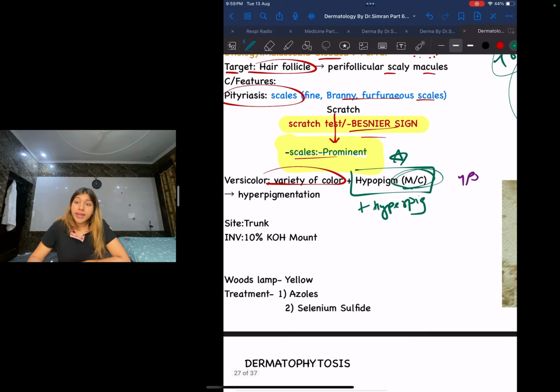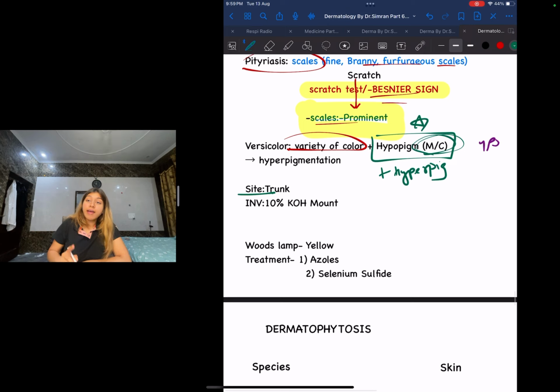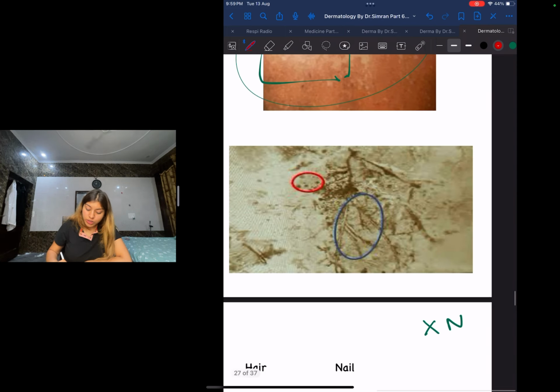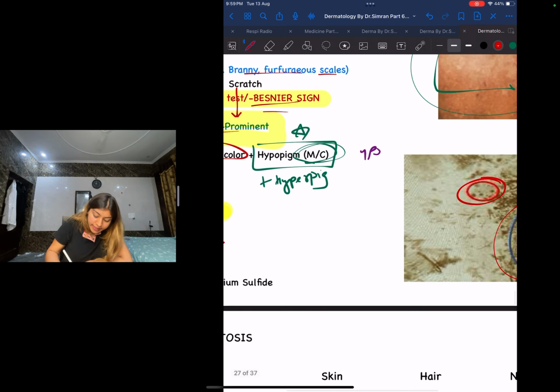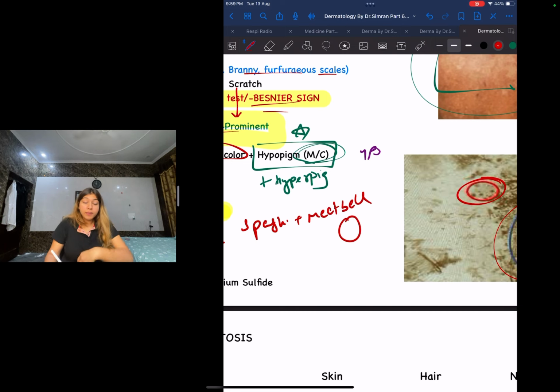If they ask you, the site is your trunk, and what is the investigation? Since this is a fungal disease, we are going to go for 10% KOH mount. And one very important finding, what am I going to get on this 10% KOH mount, guys? This is a very important image. It is called your spaghetti and meatball appearance.